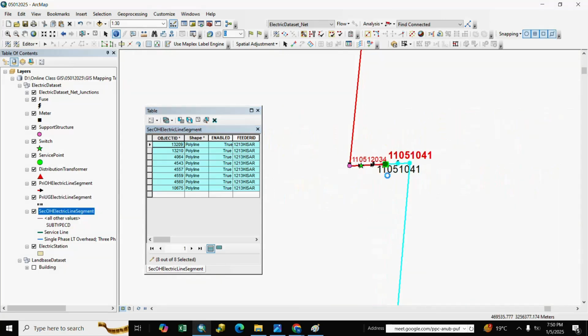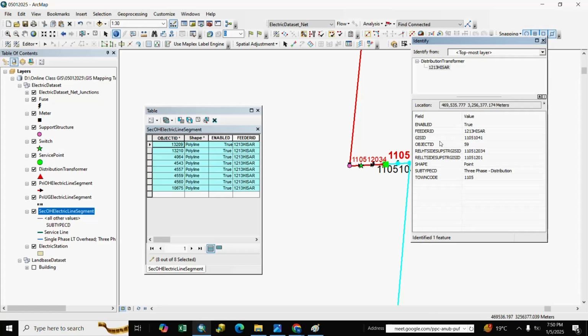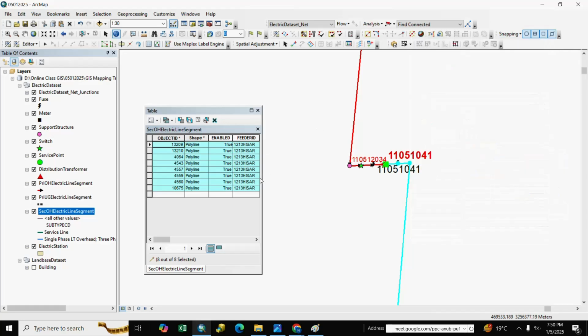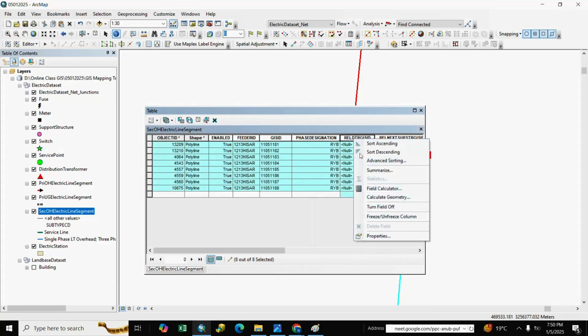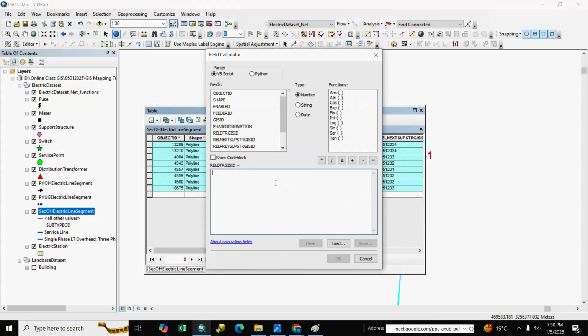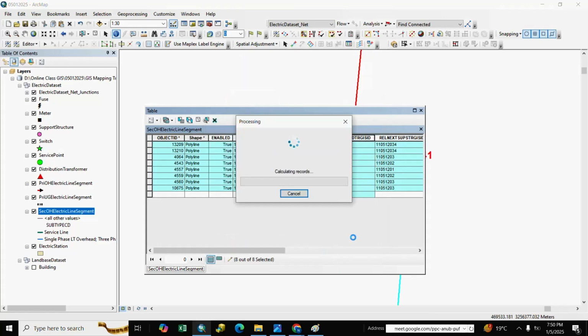Here is DTR, you see here GSID 11051041, we select here, and here is the DTR GSID. We right click and paste GIS ID.